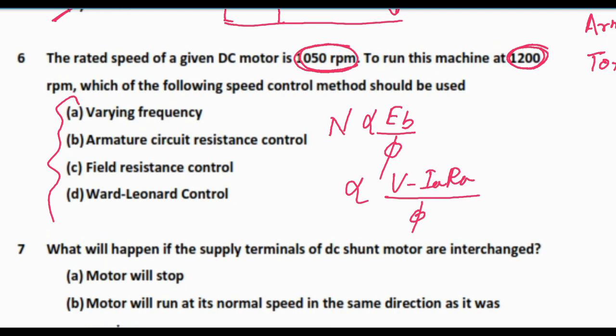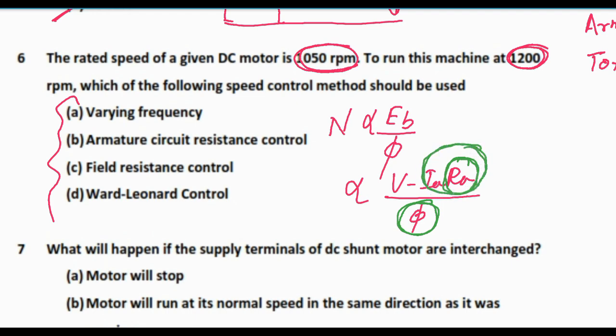So speed can be controlled by varying three terms: first one is phi, that is field flux, another one is the resistance of the armature, and third one is the whole armature voltage. So these are three methods.